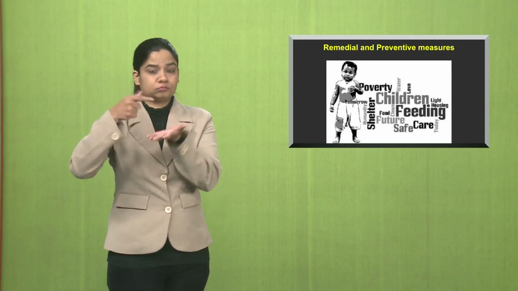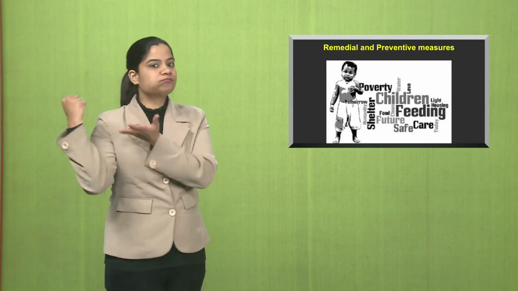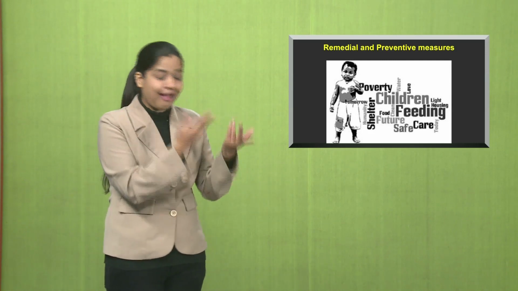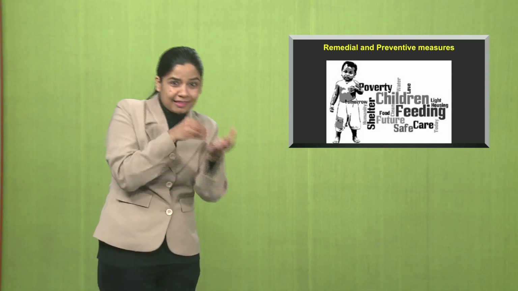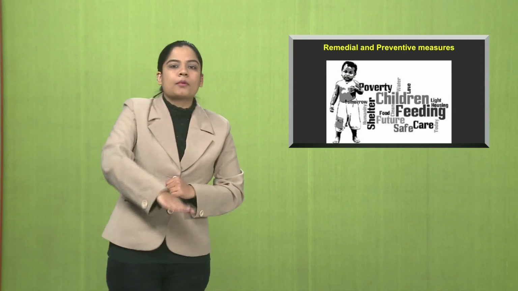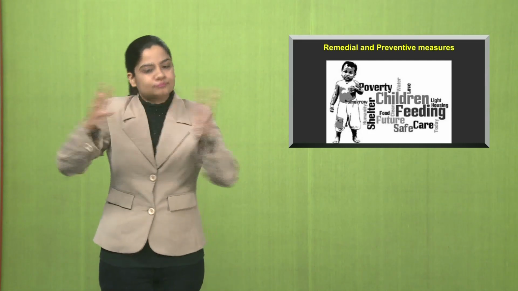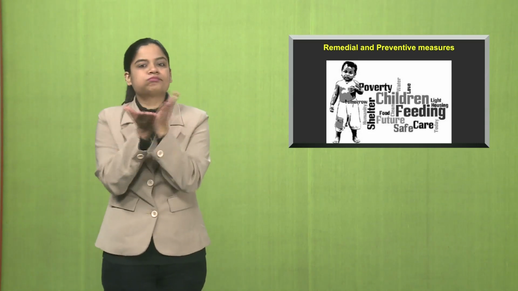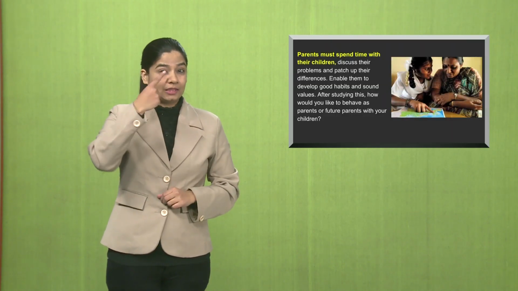There are certain remedial and preventive measures. First and foremost is there should be poverty alleviation programs for children. The government has to take the onus of providing such schemes to children so that they can get into good company, get educated, get skilled, etc. Get into voluntary organizations. Second is parents.